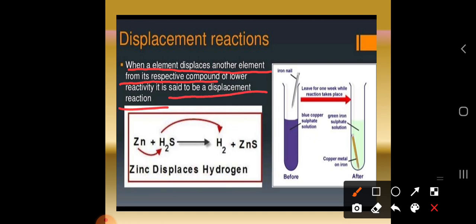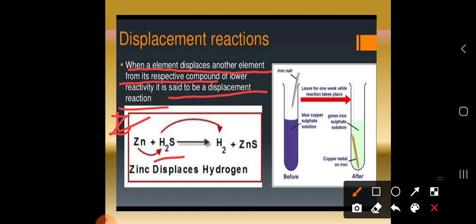So here we have one compound, that is H2S. Here what happens? Zinc is strongly reactive compared to hydrogen. When we carry out this displacement reaction, the greatest reactivity metal will displace the least reactivity one.